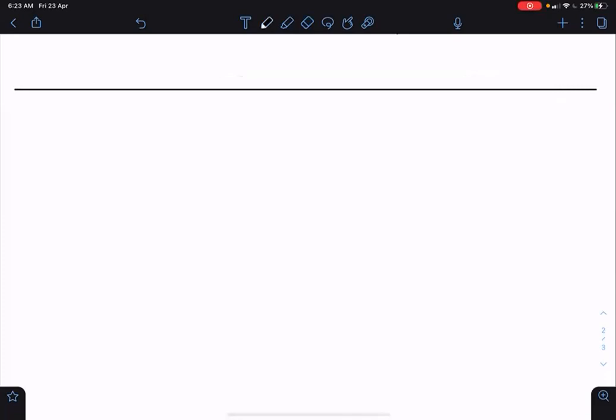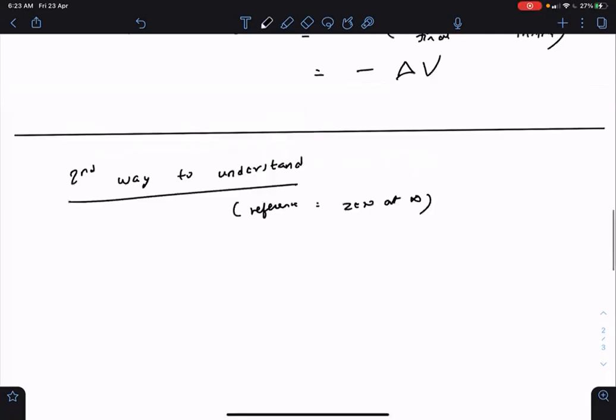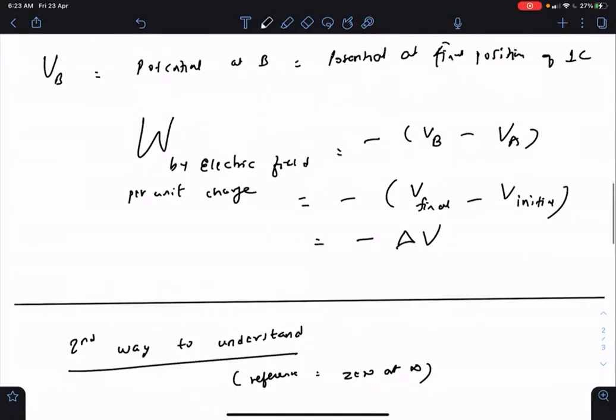There is another way in which we can define potential. Let us talk about the second way to understand this, by taking the reference to be 0 at infinity. By the way, the unit of potential is joule per coulomb.